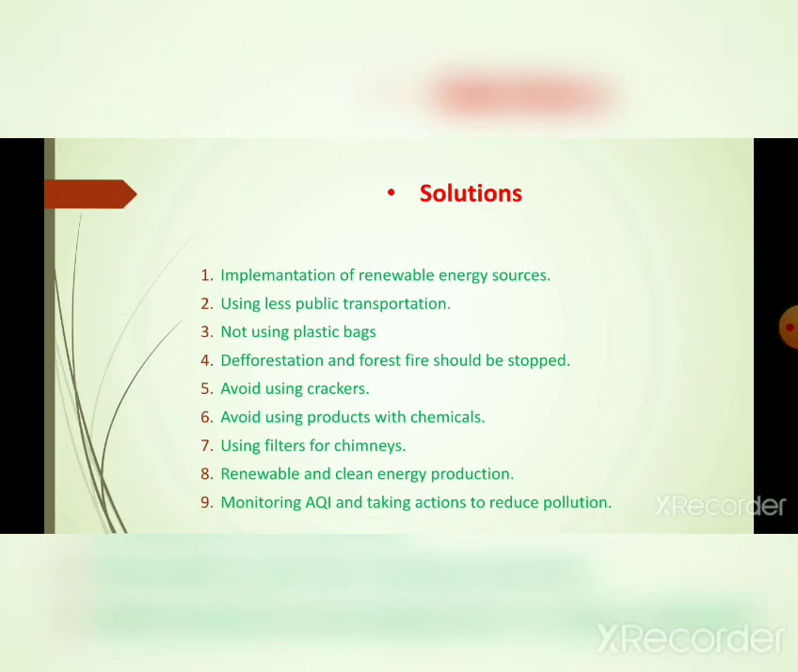So if we emit a huge amount of carbon dioxide into our atmosphere, then trees should absorb it. And forest fires again cause a huge amount of carbon dioxide. So this should be stopped.